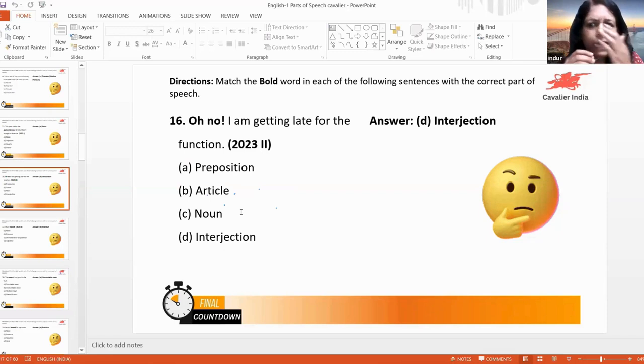Here, interjection. Wow, alas, that kind of interjection. I am getting late. So I am getting, what is it? Adverb? No. Am is also a to be form. It's an auxiliary verb. Along with that, you are getting the ing form. That is continuous tense. I am getting is a continuous tense in the active voice. Okay.